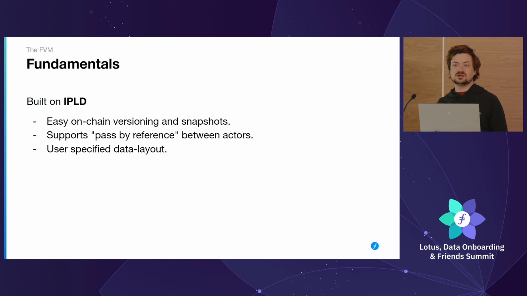This will be really important later for a lot of parallelism stuff because it allows us to spawn off a bunch of read-only parallel workers. They can do whatever they need to do and return their state, and then the coordinator can commit the final results, which is something that's very hard to do in something like Ethereum, where everyone just has to write into the mutable state. Finally, it allows for user-specified data layouts. This means users get to decide what data goes next to what other data. So if they have data that's frequently accessed together, they can put that next to each other.